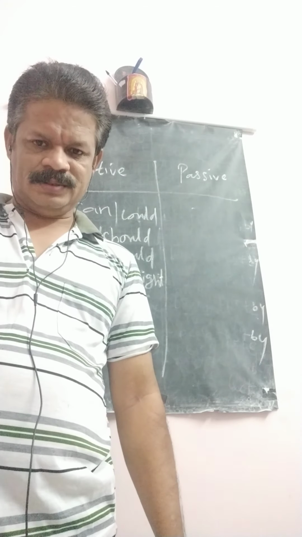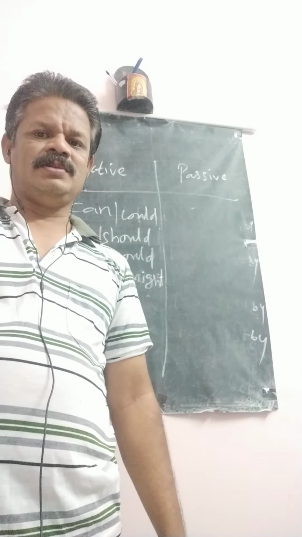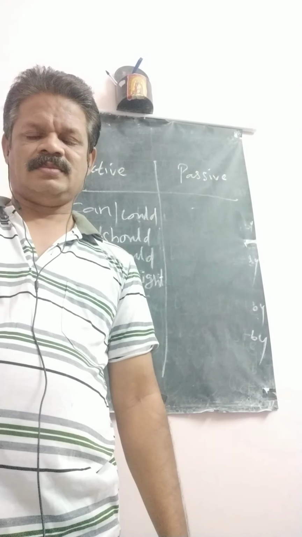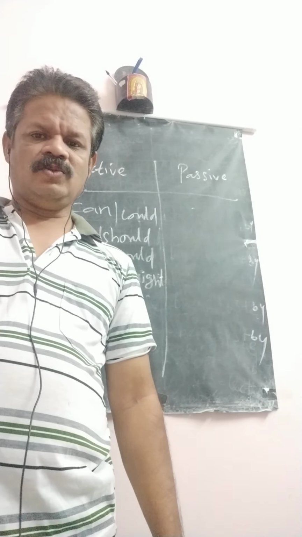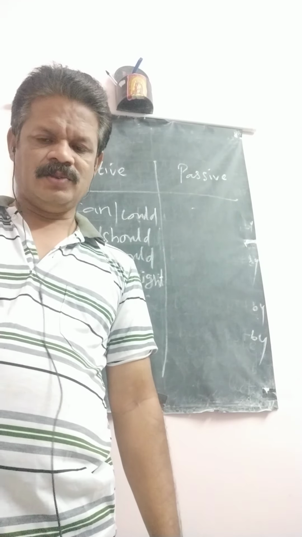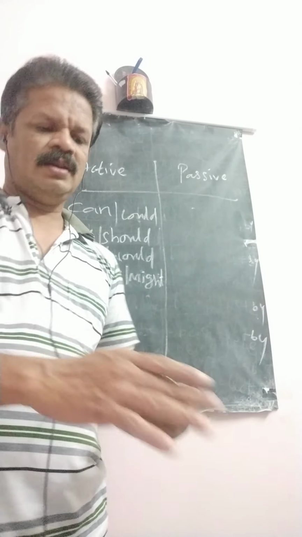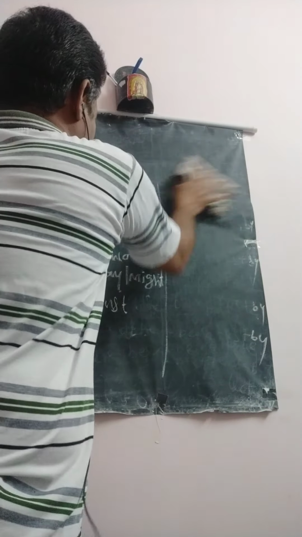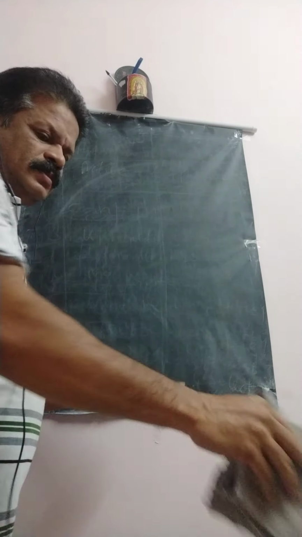Dear subscribers, in this class we are going to see about voices. There is active and passive voice. First of all, whatever it is, you have to identify the verb.